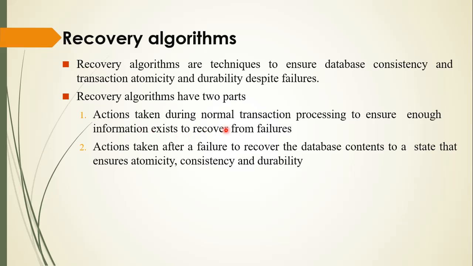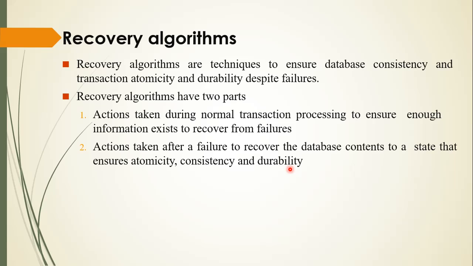Okay, so action taken during normal transaction processing to ensure enough information exists to recover from the failure. So with this information they can recover the data. The second part: action taken after a failure to recover the database content to a state that ensures atomicity, consistency and durability.